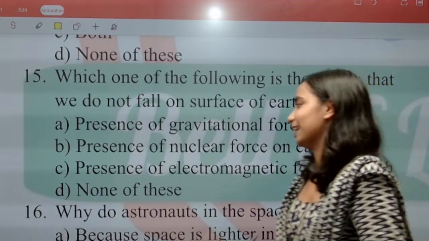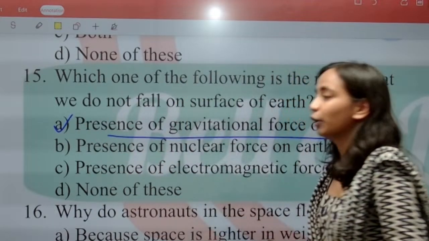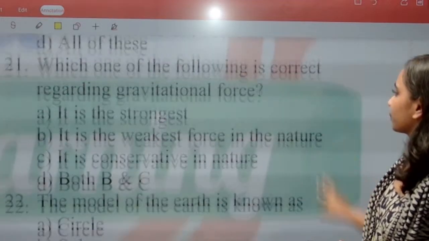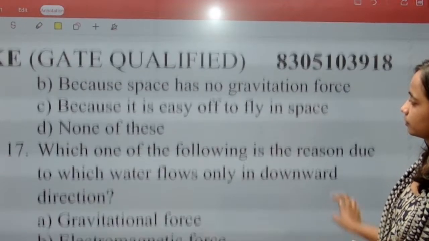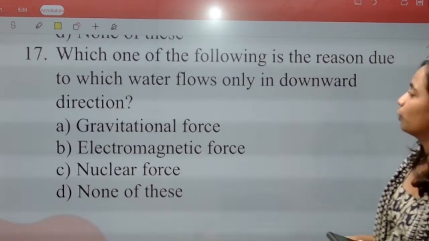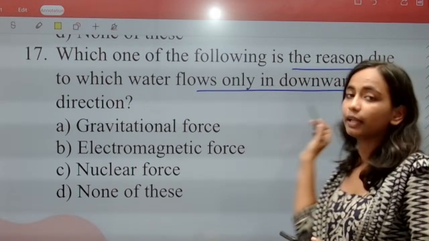Correct. A is the right answer. Due to the presence of gravitational force, we do not fall off the surface of earth. The next question is, which of the following is the reason because of which water flows only in the downward direction?